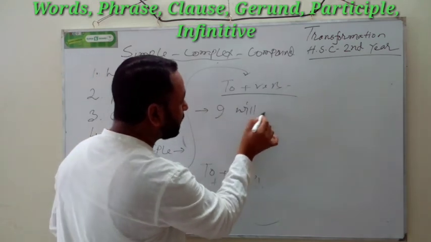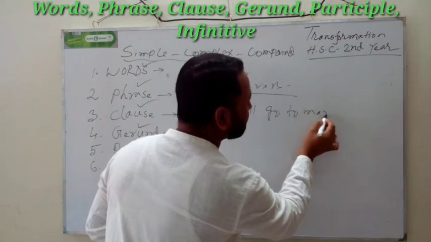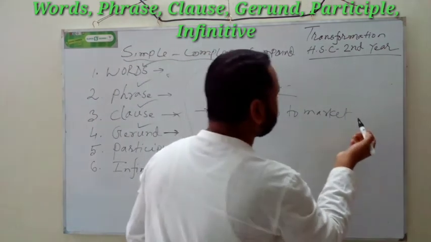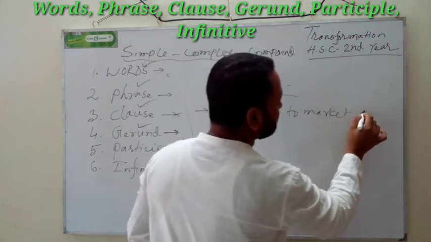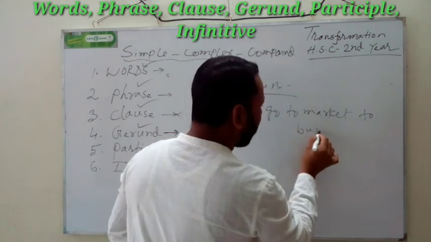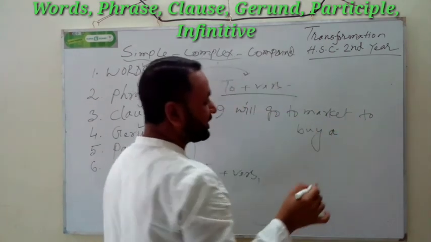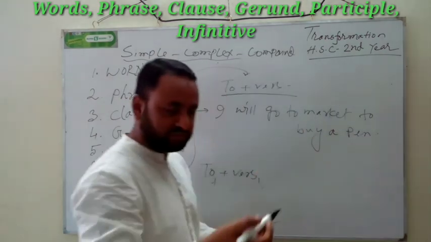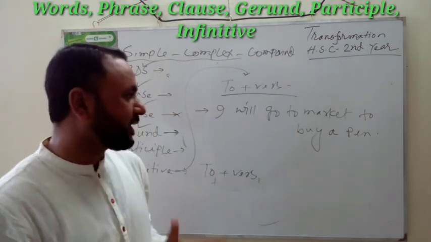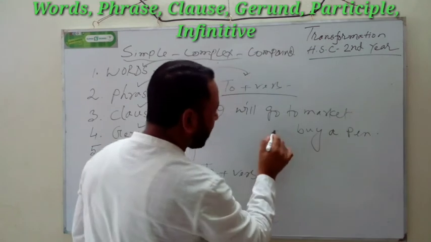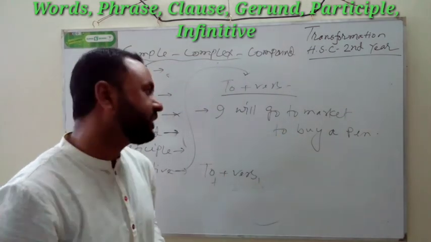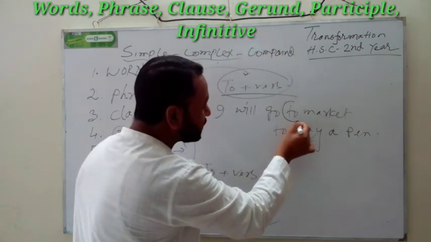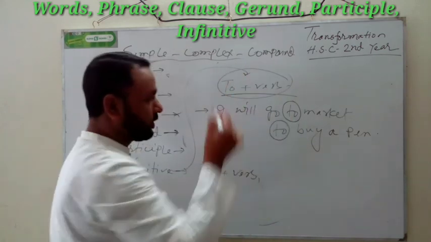Okay, I am going to make it clear to you. I will go to market. Here I have found a to, but it is not an infinitive. I will go to market to buy a pen, just because this pen will finish quickly. Buy a pen. Okay, I'm going to add it here, to buy a pen. Okay, now to plus verb. Here we have found a to here and another to here. What is the infinitive?